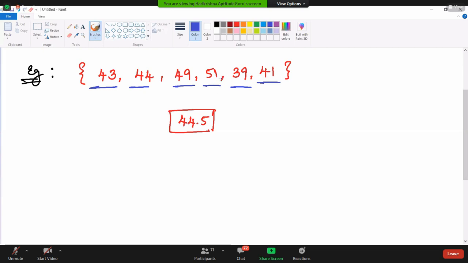What is the strategy? Just assign some number for it. Take one assigned number and proceed with the solution.